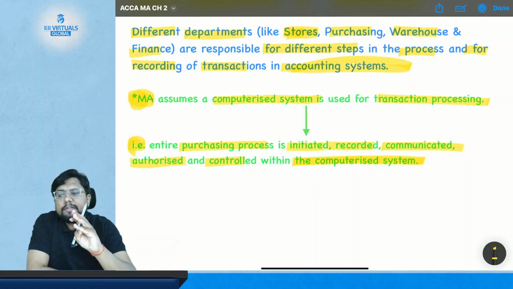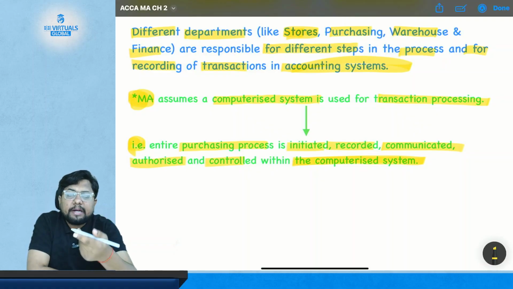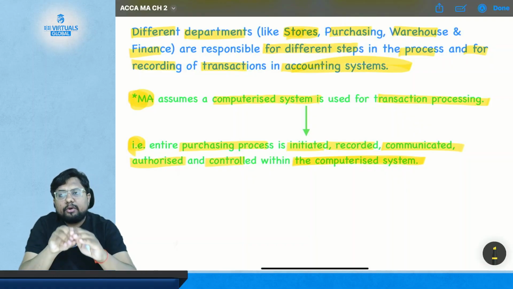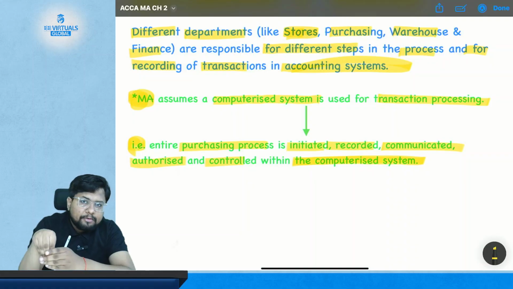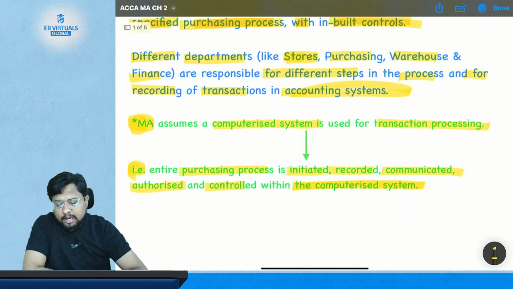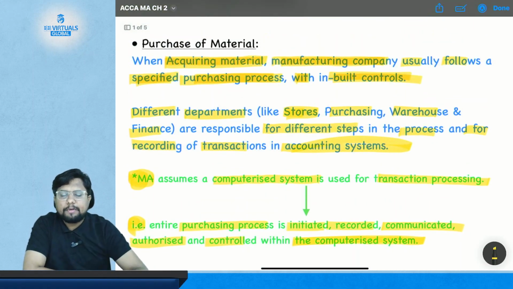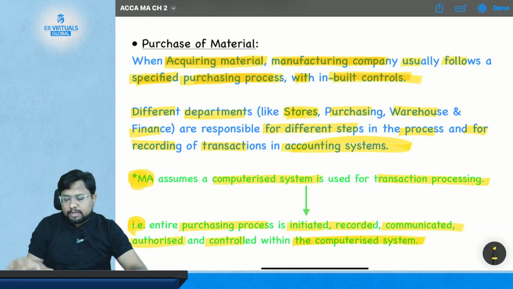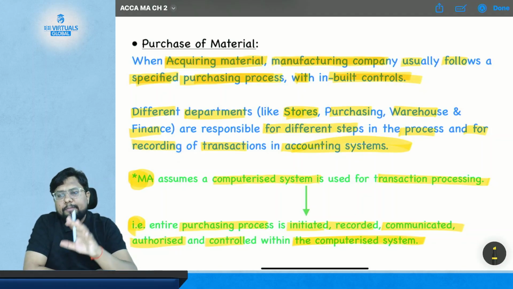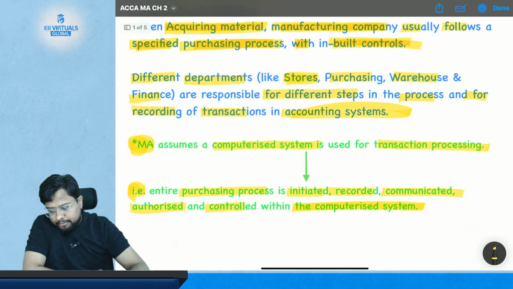Okay. So why is there this basic assumption? Because whenever we talk about a computerized system, that means it is a real time transaction. So whenever you make any entry or any update on the computer system, everyone gets the update at the same time. Okay. So this is the assumption of your management accounting. So what we have studied in the purchase of material is that it generally goes through different departments such as store, warehouse and finance, and each department has its own responsibility and duty within their inbuilt control. Okay, and MA assumes that there is a computer system of accounting.